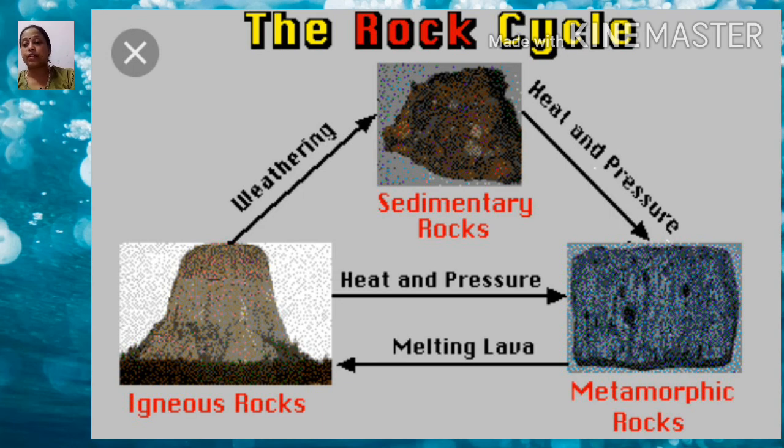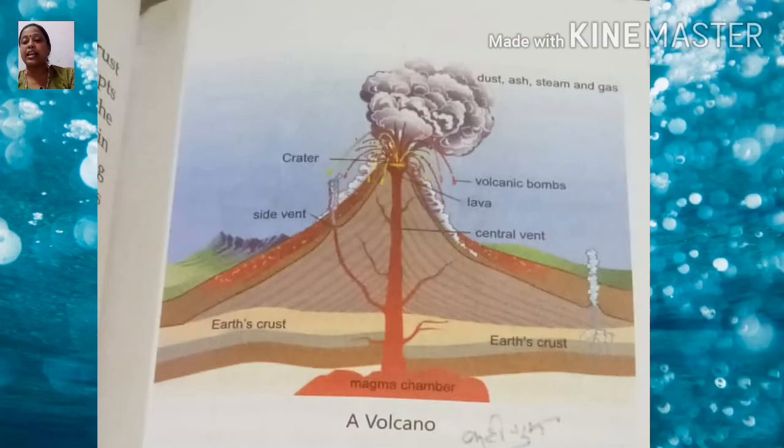See how it is. If you are watching the volcano, igneous rock forms, and from it again sedimentary rocks, and from the sedimentary rocks to metamorphic rocks, again to magma, and again to the volcano.